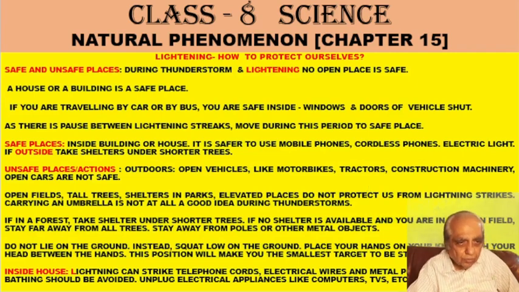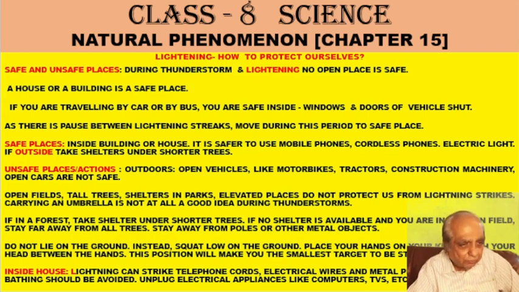Now, the aim of this chapter is that besides learning why lightning takes place, how to protect ourselves from lightning. This is a very important topic. As we know that clouds are here, sparking will be outside. So any place outside our residence is not safe. The building or the house are safe places, but outside is not safe.